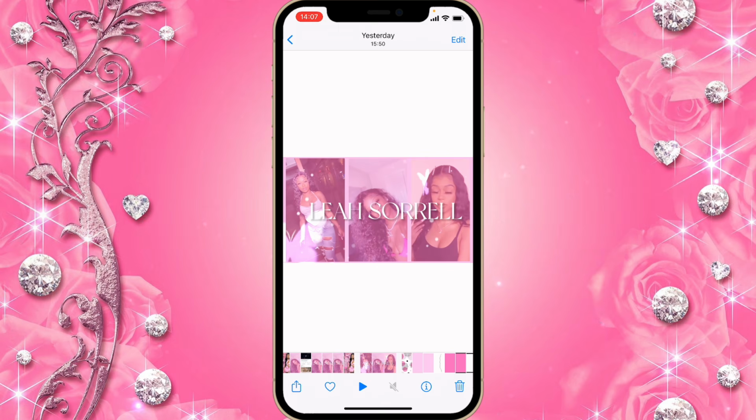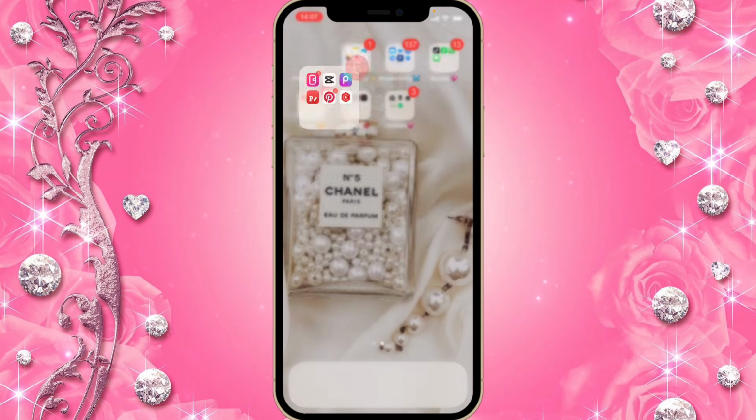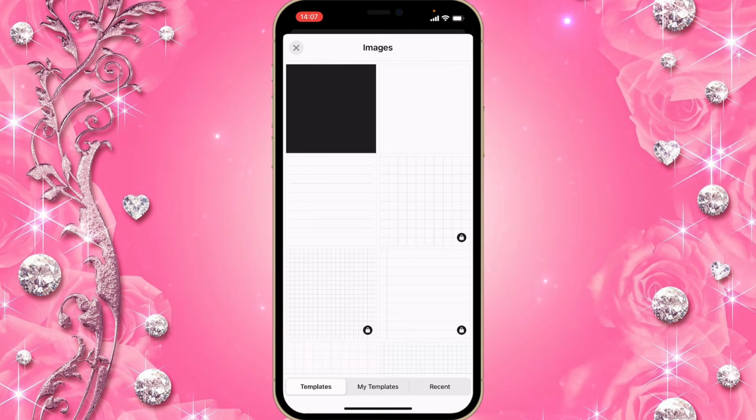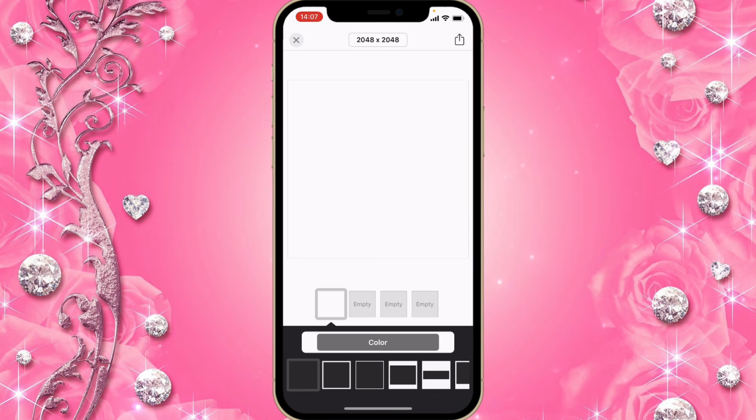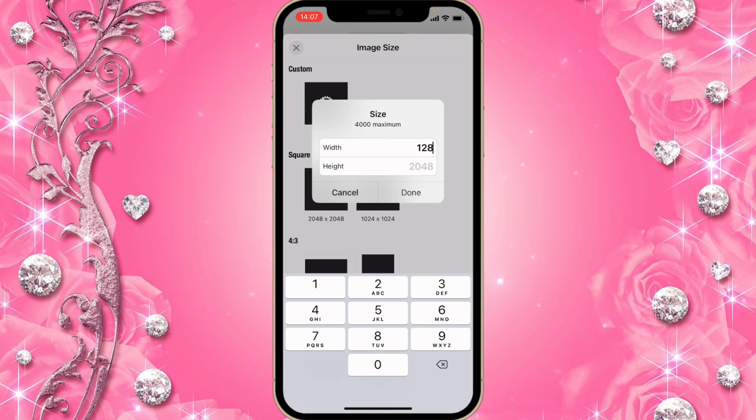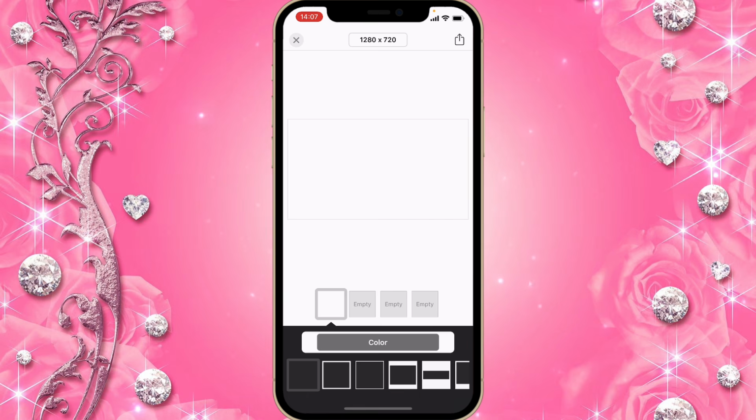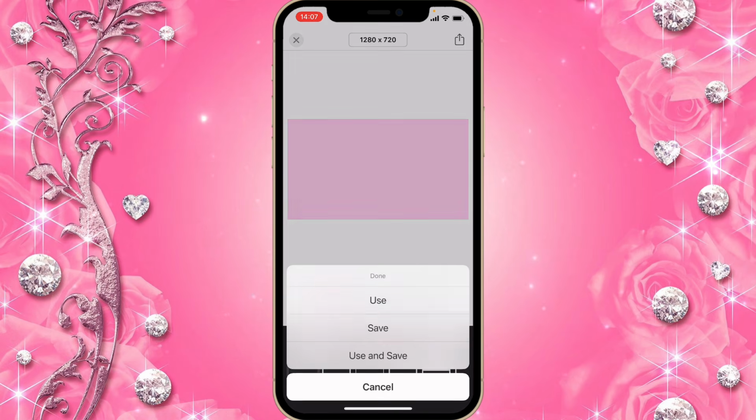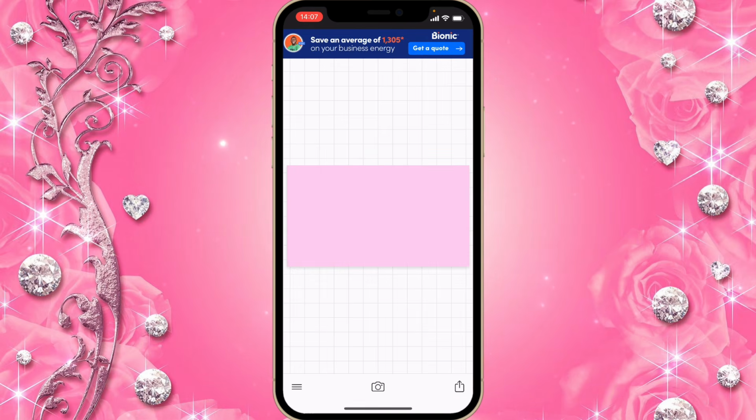So the first thing we're going to do right now is go on to Phonto, and then you're gonna click on the camera, plain images, click on the white one, click on the number bar above, then click on custom, and then type in 1280 for the width and 720 for the height, and then click on color. Then choose any color that you want, but the color I went for was this light pink. Then after that, click on apply. Then I clicked on the arrow and then use. And then now you're gonna save this to your camera roll by clicking on the arrow.